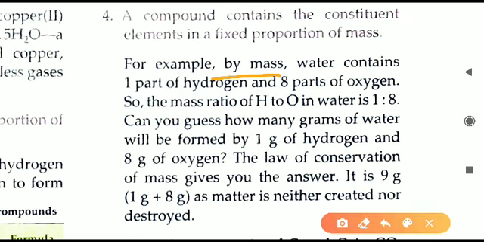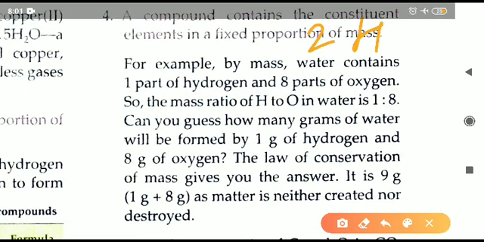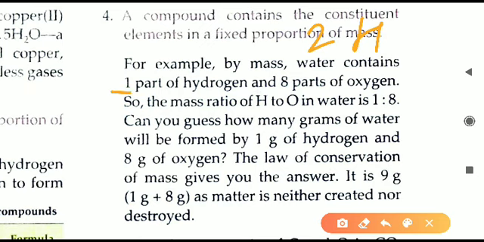So if we take the mass and we are making water, then how many grams of hydrogen and how many grams of oxygen will we take? If we say the number is 2 atoms of hydrogen, then the 2 atoms of hydrogen should be equal to 1 gram of hydrogen. In our book it is given downside, 1 gram of hydrogen.